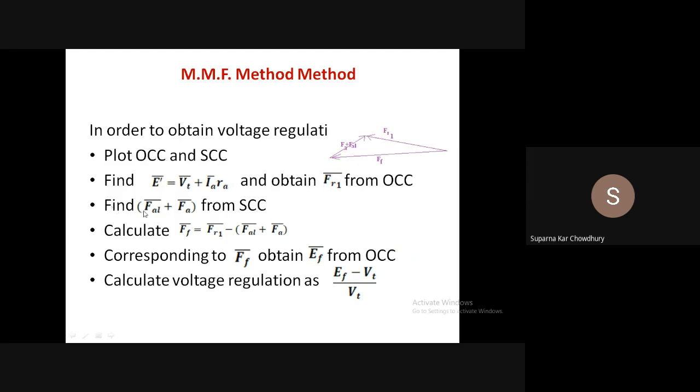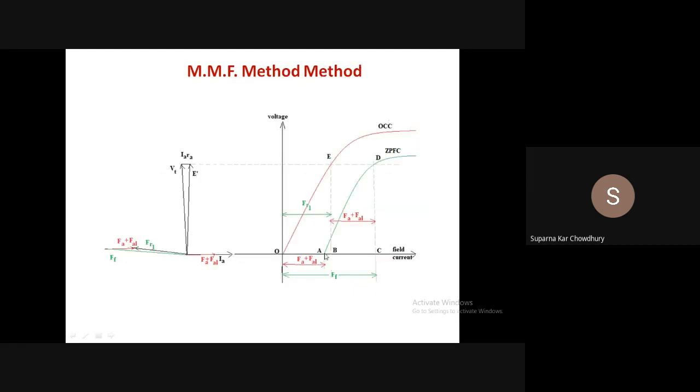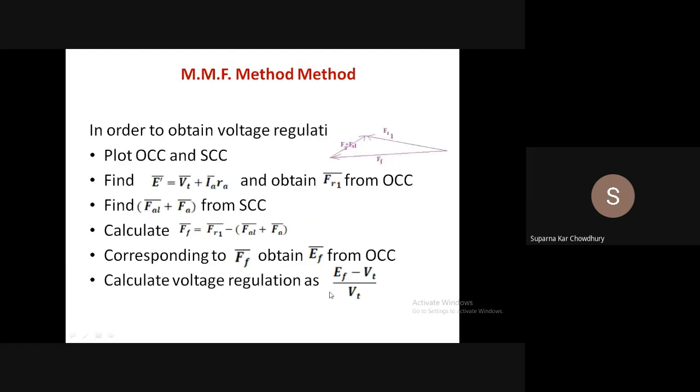Now we find FAL plus FA from the short circuit characteristic, because this is basically a short circuit point. So this point should be obtainable from the short circuit characteristic corresponding to this value of current. That is, ZPFC is for a constant current. So the value of field current, the field excitation for short circuit current equal to this current, should be equal to FA plus FAL. So we get FA plus FAL from the short circuit characteristic.